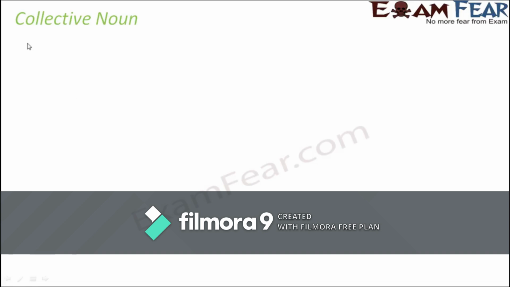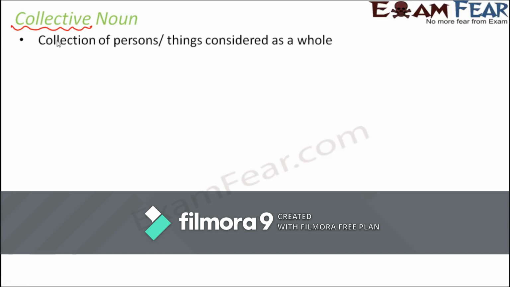So what do you think would be collective noun? The word collective has been derived from the word collection. So collection of things. Collective noun indicates collection of persons or things considered as a whole. Now when you have too many people together at one place, if you represent that in one word, that word will be an example of collective noun.